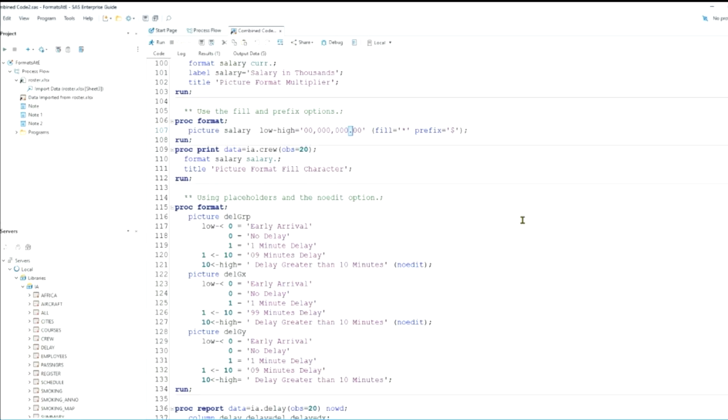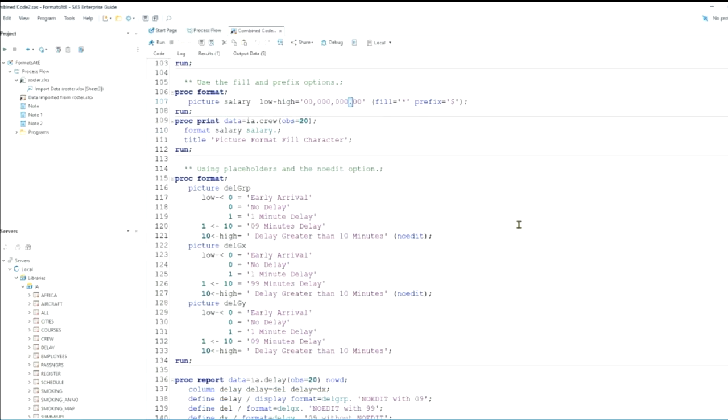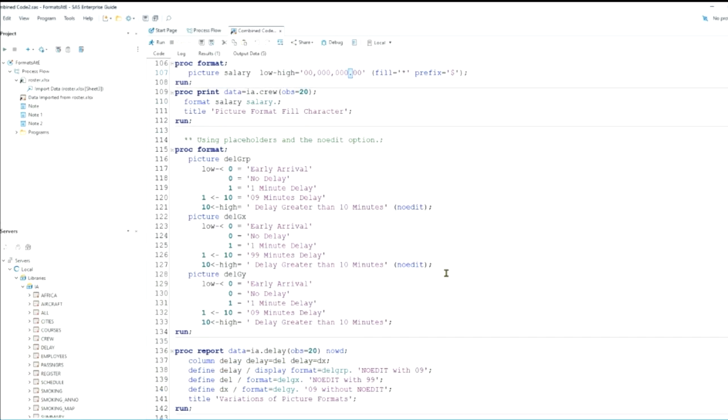Then let's take a look at this no edit. Okay, so here we have 3 different picture formats: del group, del GX, del GY. And the first 2 have the no edit, and the third one doesn't.